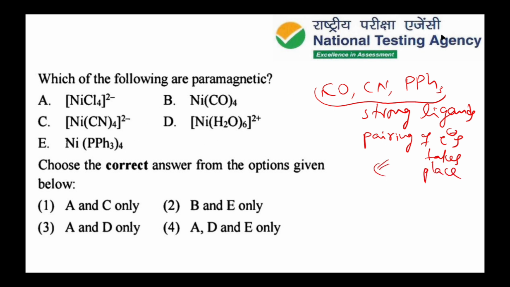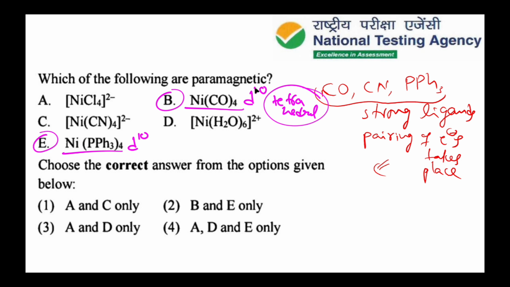In Ni(CO)4 and Ni(PPh3)4, in both cases the d10 configuration is there. Because of strong ligand, pairing takes place, so these two are diamagnetic with tetrahedral geometry. No unpaired electron is present in B and E also.